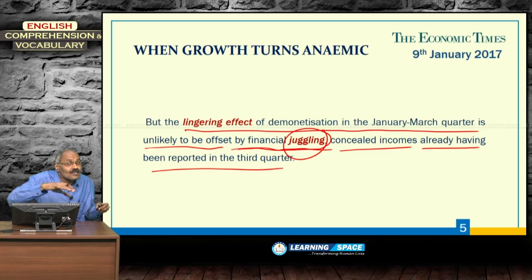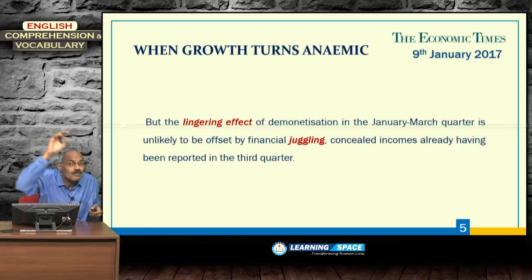The demonetization effect will continue for the next 3 months. Though some firms reported good sales and profit during the third quarter because concealed income came into the books, that is not going to offset the lingering effect of demonetization. So, that is the meaning. That means the lingering effect of demonetization will prevail in the fourth quarter, and this concealed income, that jugglery, will not solve the problem, and overall the growth will go down to 7%.